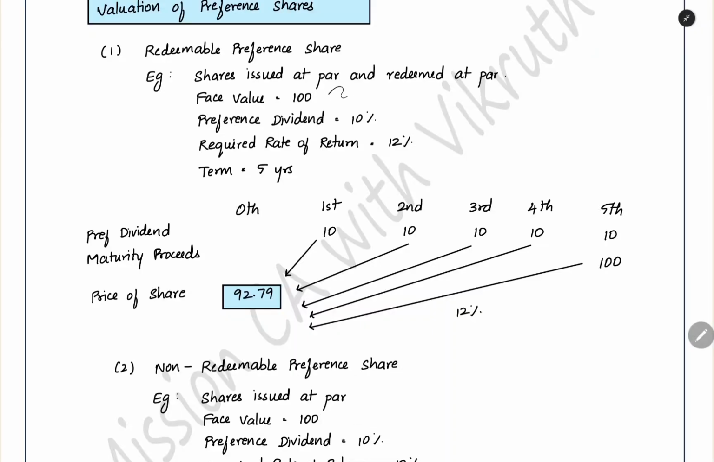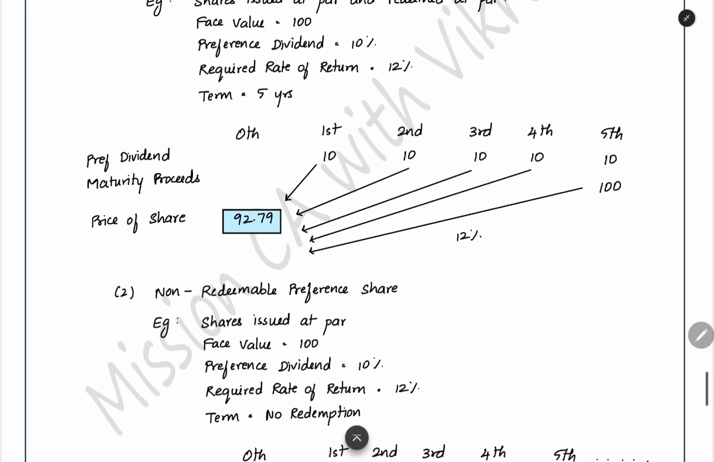For example, we have a preference share, face value is 100, dividend is 10%, the required rate of return, the discount rate, is 12%, the term of the share is 5 years. It will be redeemed at par. Here if you see, every year you will get 10 rupees dividend, and then at the end you will get 100 rupees maturity proceeds also. When you bring all that to present value, 92.79 will be the current market price of the share.